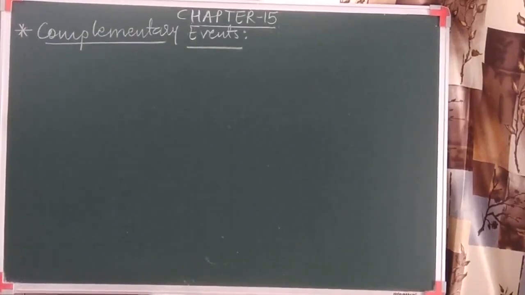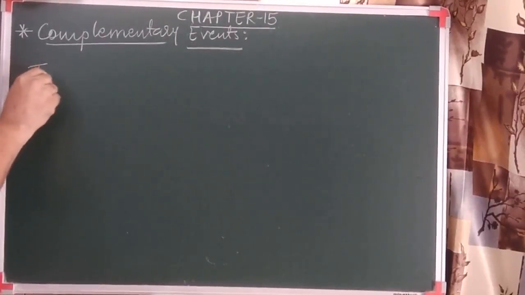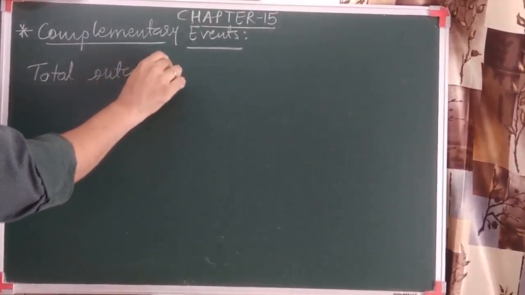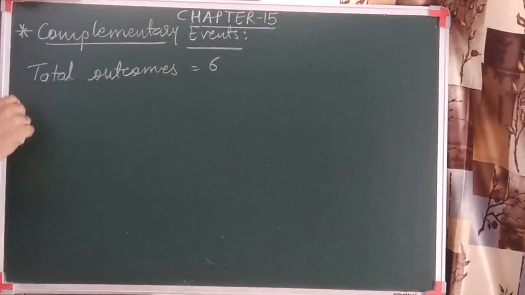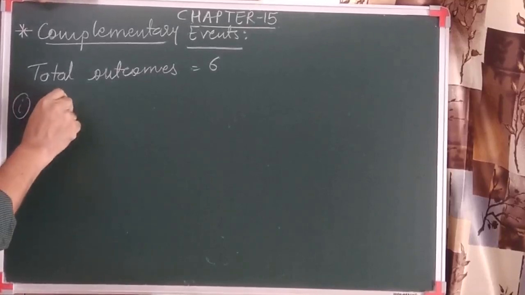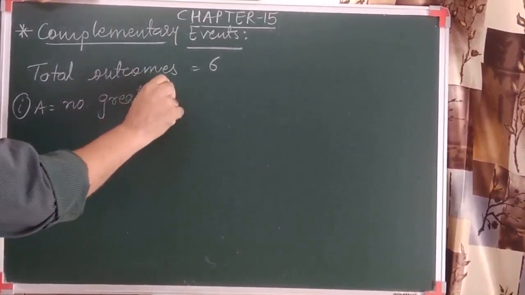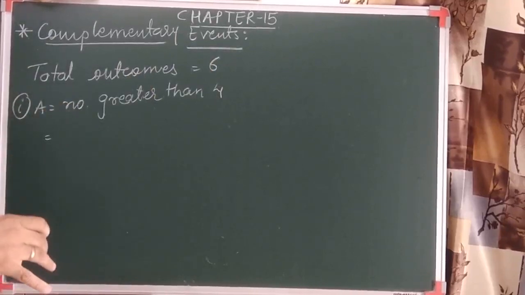Let us understand complementary events by an example. Here one example is given. Suppose we throw a die once. When we throw a die once, you can see that the total outcomes are 6, that is 1, 2, 3, 4, 5 and 6. Now here they ask the first question: what is the probability of getting a number greater than 4? That means the numbers which appear on the die are greater than 4.